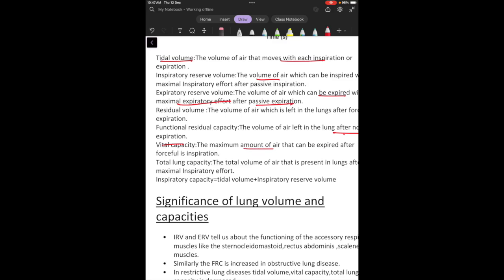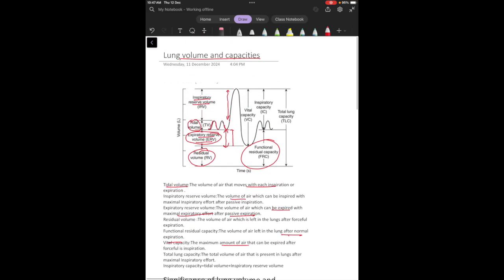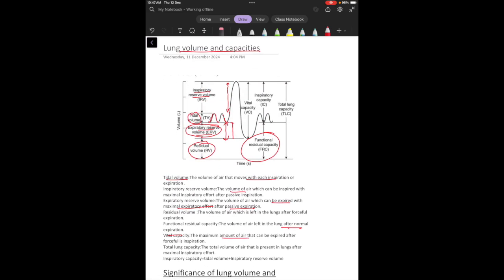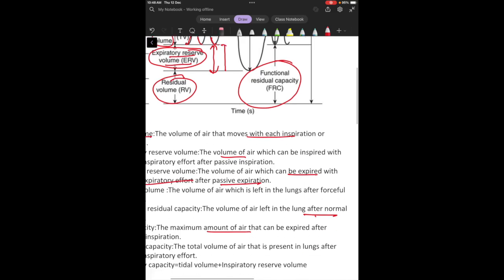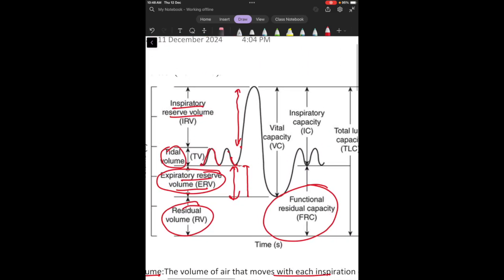The vital capacity is the maximum amount of air that can be expired after forceful inspiration. So basically what happens is that when a person has taken in a full breath with all his inspiratory effort, then this tidal volume and inspiratory reserve volume, all this volume comes in the air.